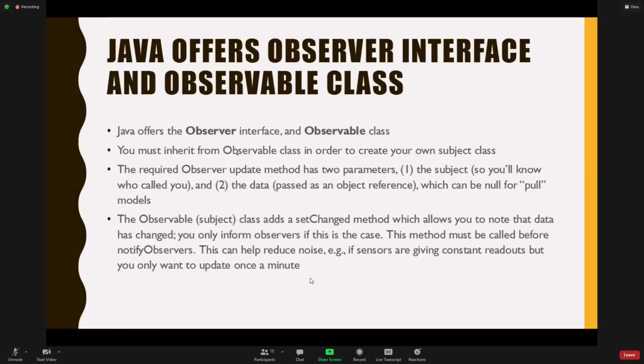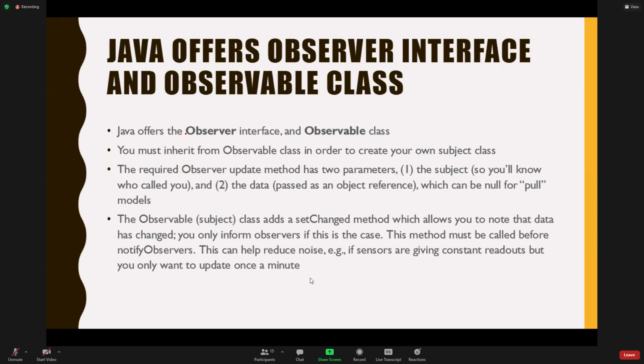If you want to do this, you have to make your subject inherit from the observable class. Notice, as soon as you say the word inherit, you've already lost a lot of people, because they're like, why would you make me use my one chip that I have for inheritance? Remember, I can only have one parent. So nobody likes this fact that they made you inherit from a class. It's not an interface, it's a class. So a lot of people will poo-poo it online and say, no, we're not going to use Java's thing.